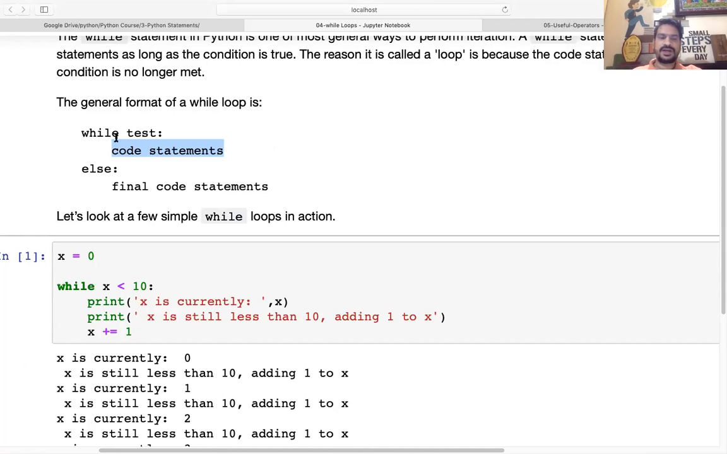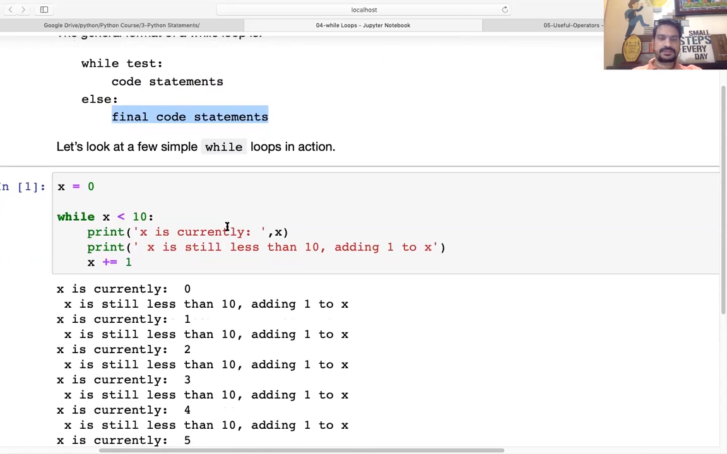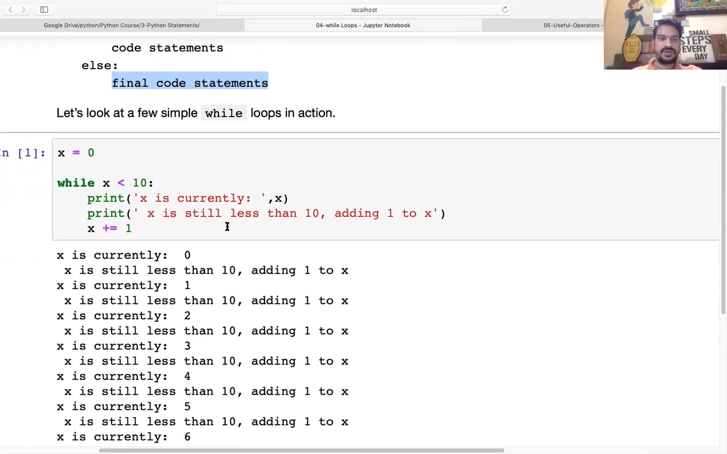If the condition is not satisfied, then it will go to the else part, and then you can write the code in the else part also. Let's say it is in the loop for, let's say, 10 or 20 iterations, and after that the condition doesn't satisfy, so it will go to the else part and it will print the statement. Let's see a few examples related to the while loop.